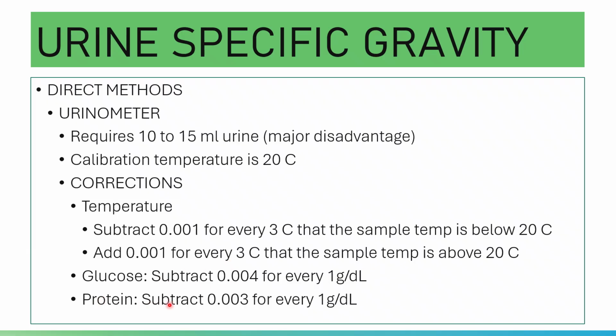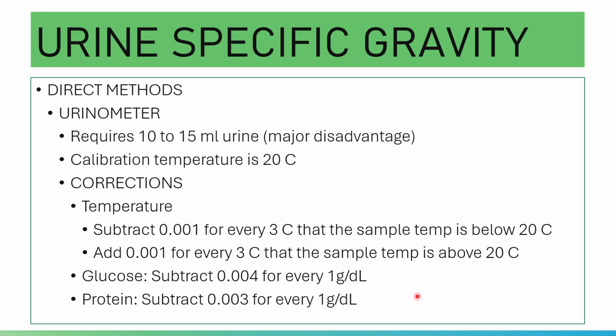For protein, you subtract 0.003 for every 1 gram per dL of protein present in the urine sample. Again, glucose is 0.004 per 1 gram per dL, and protein is 0.003 per 1 gram per dL.